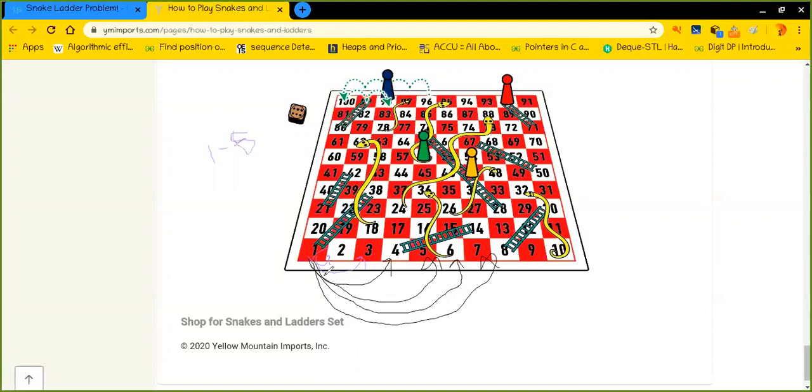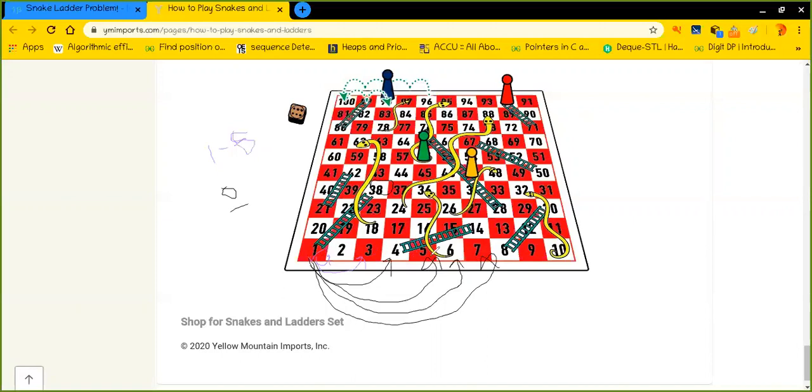See, we do not have any option, because there is not a choice which is 0, right? So we have to roll our dice. So we could either reach 2, 3, 4, 5, 6, or 7, right? It would be better if there were a 0, because then I could simply jump from position 1 to position 38, right? But unfortunately it is not possible, because we have to take a turn, or we have to roll the dice.